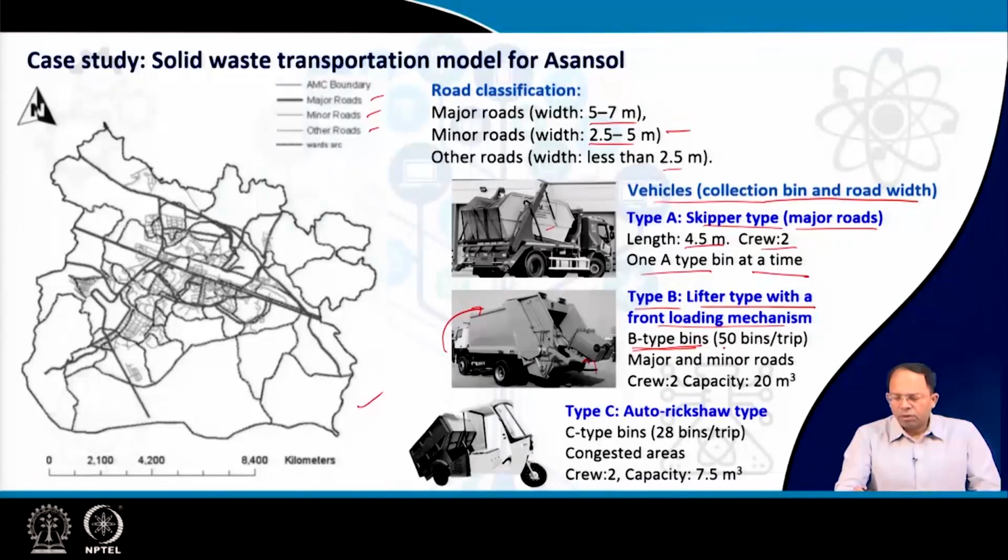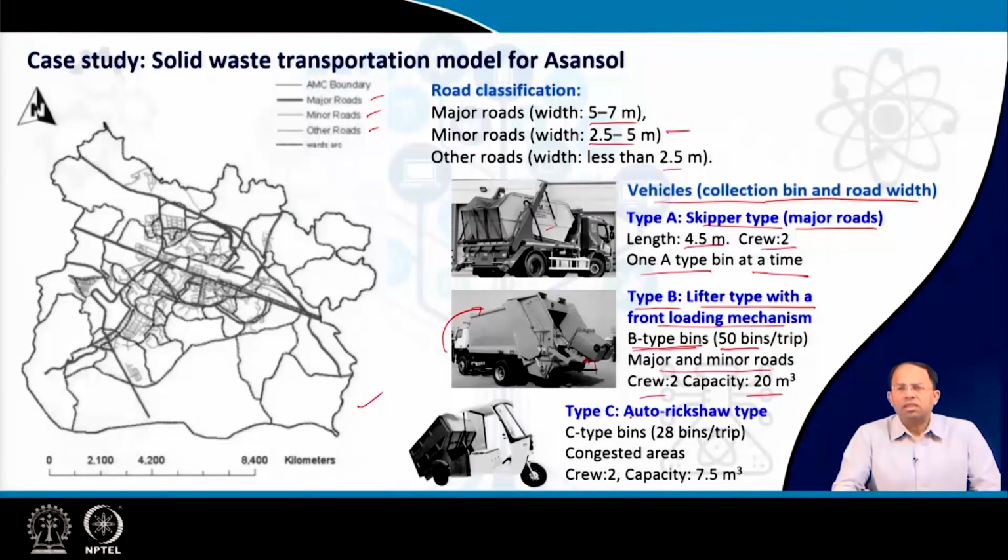So it is able to collect garbage from 50 bins in one trip. That means, as per the capacity of the vehicle, it can carry 50 B type bins. So it has to travel to 50 bins first, then take this garbage to the landfill site and then return back. It can travel along both major and minor roads. It has a crew capacity of 2 and a capacity of 20 meter cube.